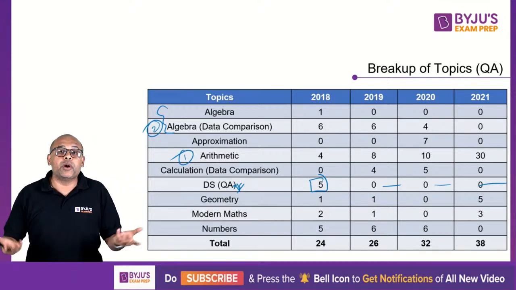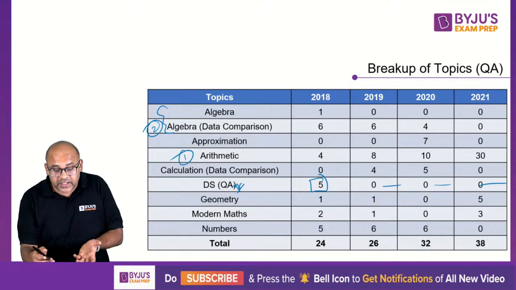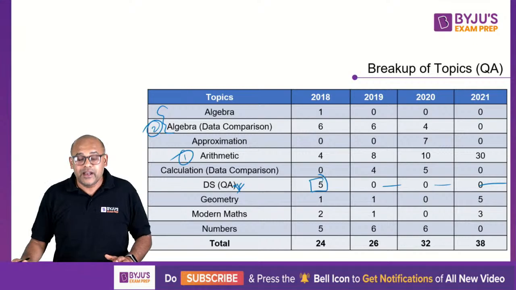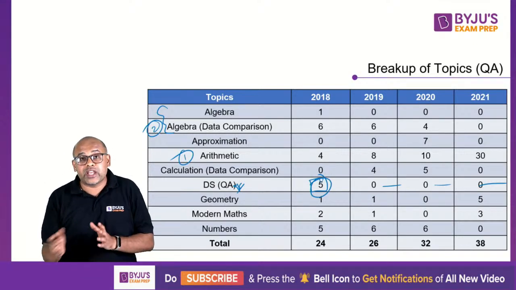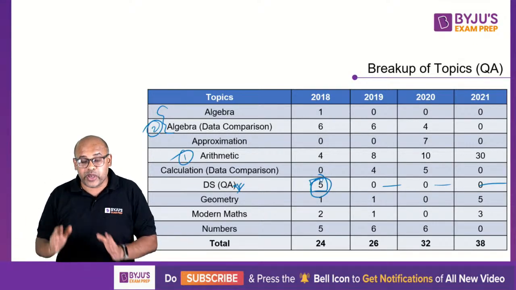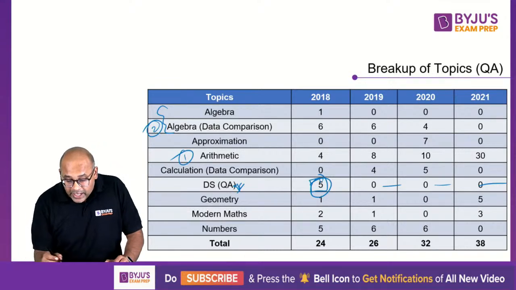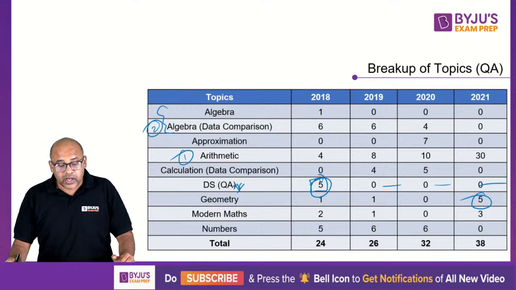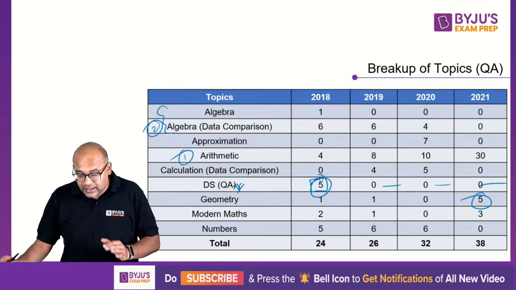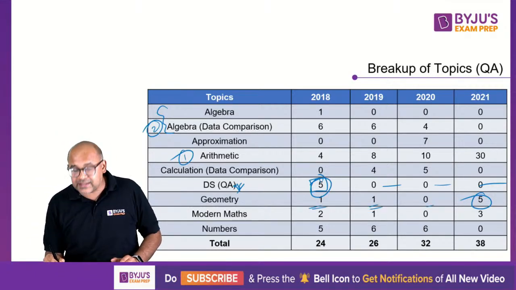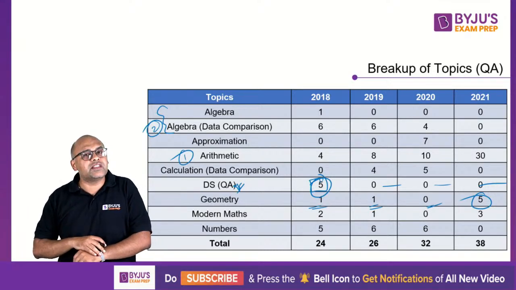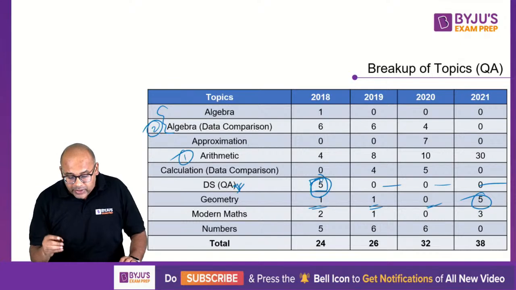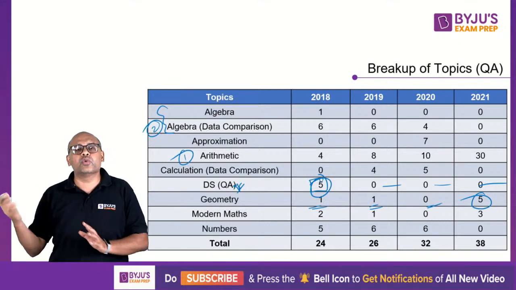Could be a trend, may not be a trend, I don't know. If you ask me to predict, I can't close my eyes and say this is going to happen. Because it has come once, 4 years back, it can come. So keep your options open there. But yeah, geometry last year was a huge number of questions. I don't think it's a trend because usually geometry has been less. Last year's paper was an aberration for various reasons. Keep that aside, but you can expect geometry probably 1 or 2 questions.